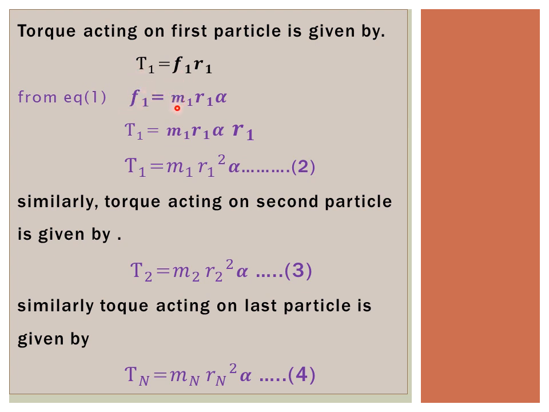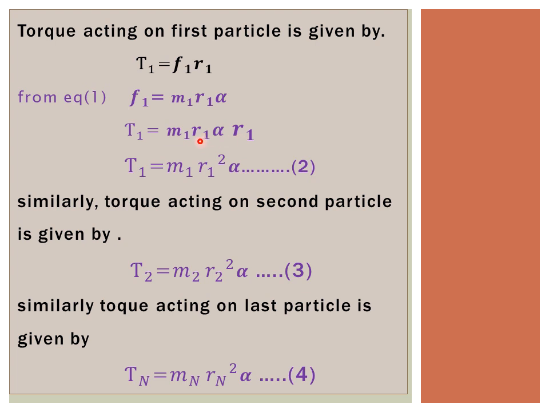F1's equation is m1 r1 alpha. So this F will be replaced with m1 r1 alpha. So torque T equals m1 r1 alpha, and this r1 is as it is here.